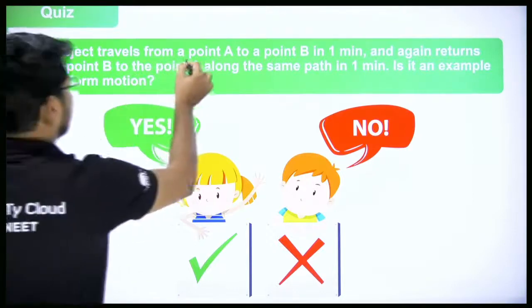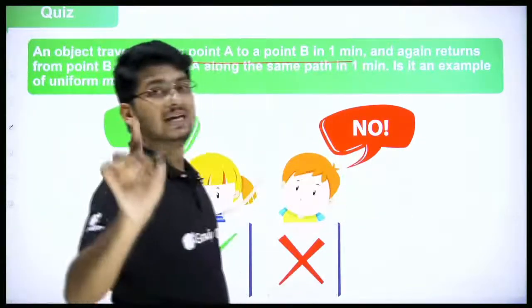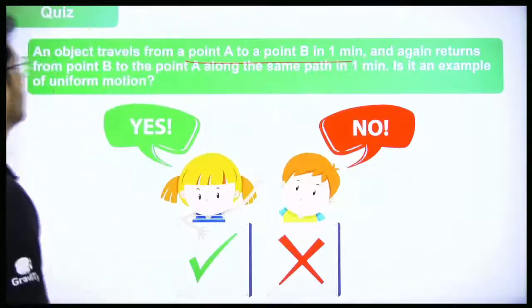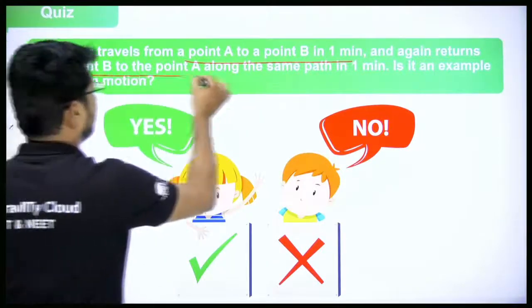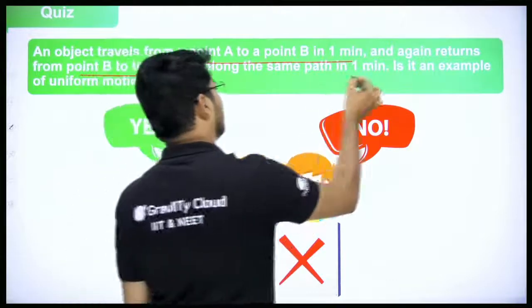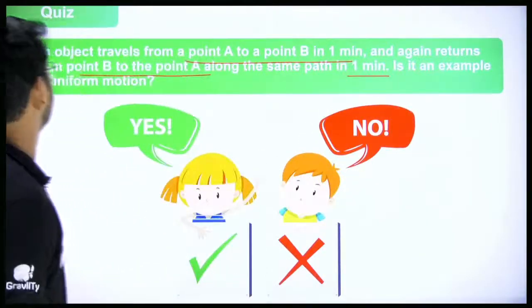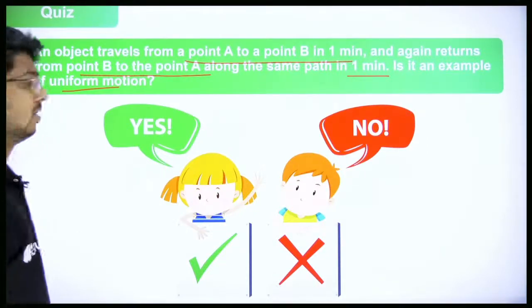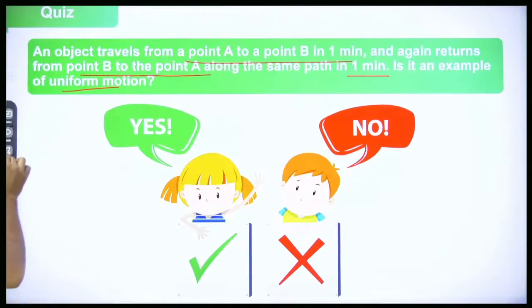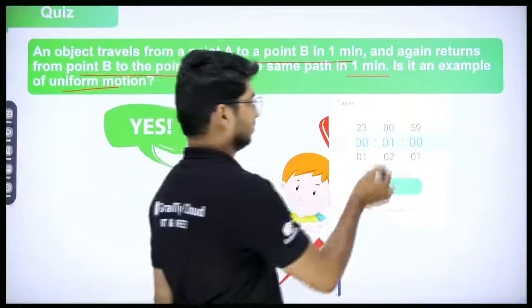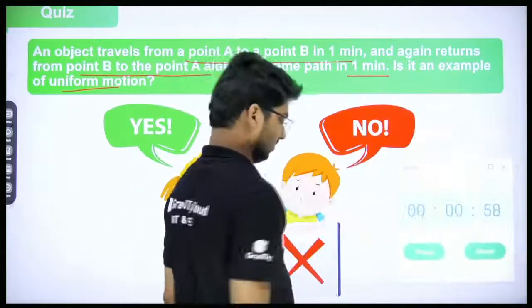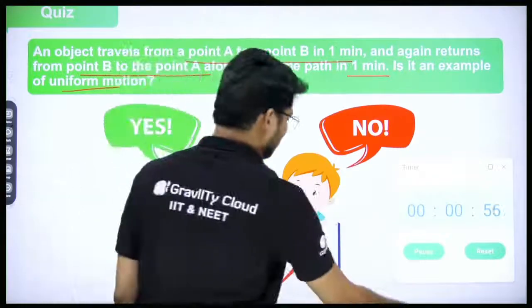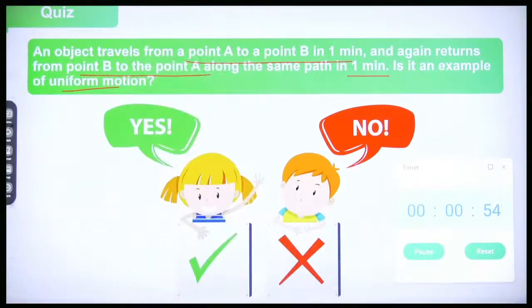An object travels from a point A to a point B in 1 minute, and again returns from point B to the point A along the same path in 1 minute. Is it an example of uniform motion? Yes or no? You tell me, I'll give you 1 minute of time, everyone. Is it an example of uniform motion?